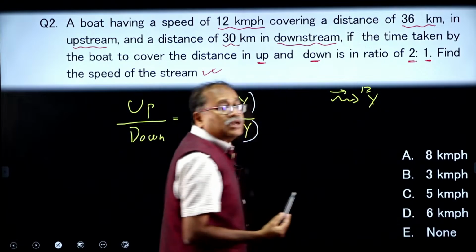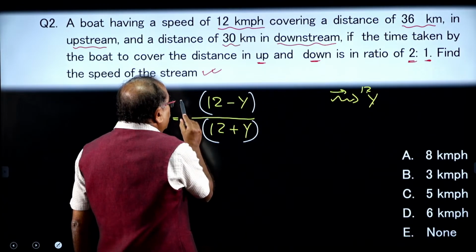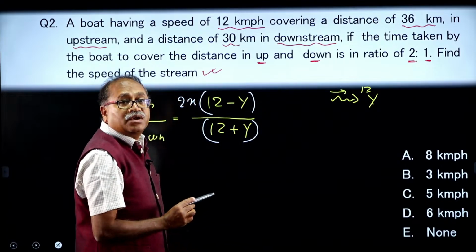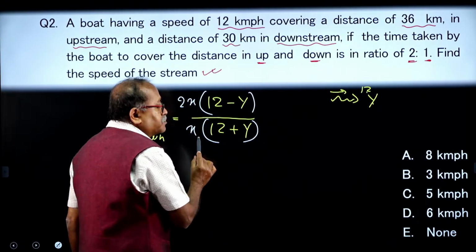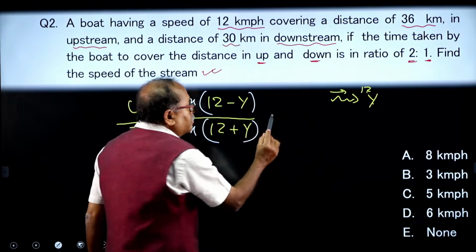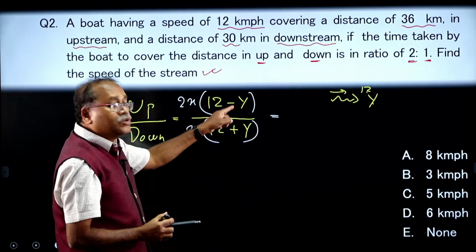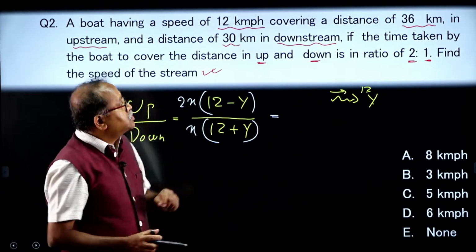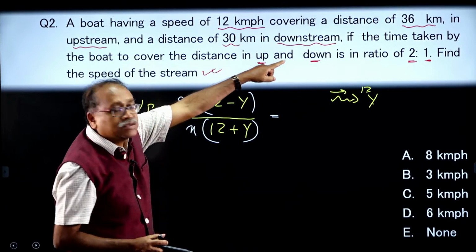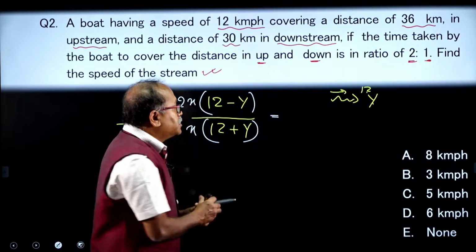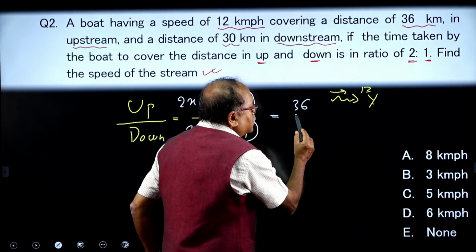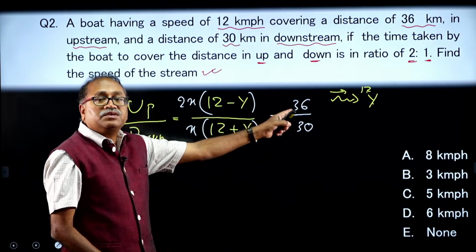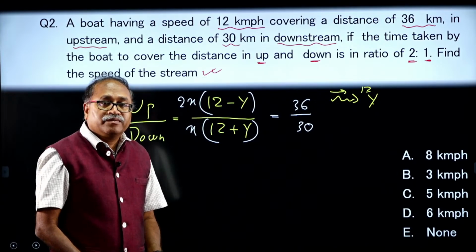If I consider this as 2x, let us write down the 2x over here, then the downstream time is 1x, which is equal to, speed into time is equal to distance. Here in the first case the distance is 36 kilometer, so let me write down 36 for upstream and 30 for downstream.